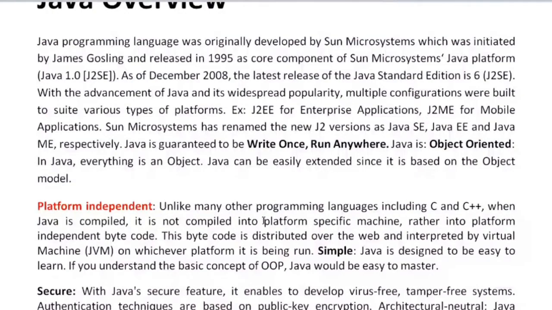It doesn't require any platform for execution, so that's why it is known as platform independent. It is not compiled into platform specific machine code, but into platform independent bytecode. This bytecode is distributed over the web or interpreted by the JVM on whichever platform it is being run.